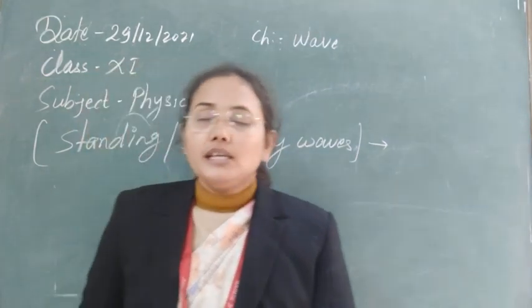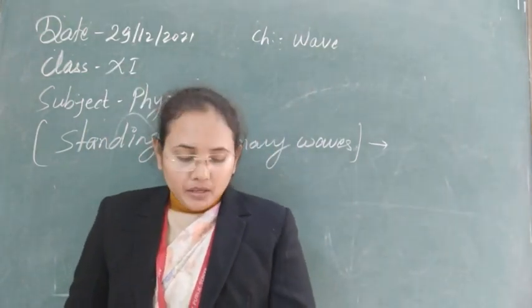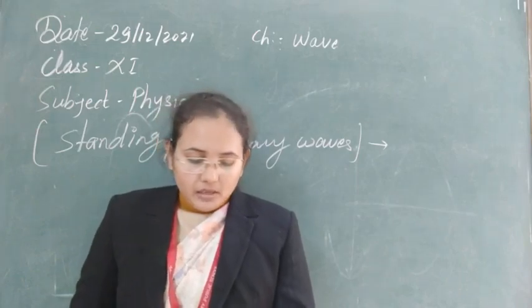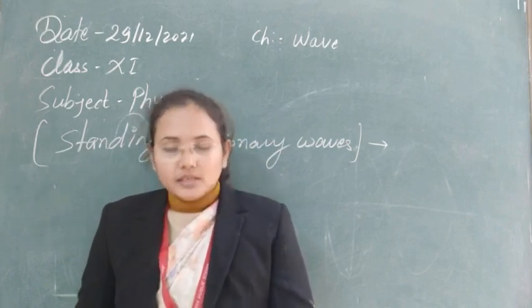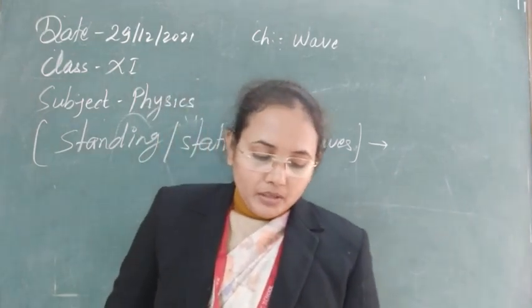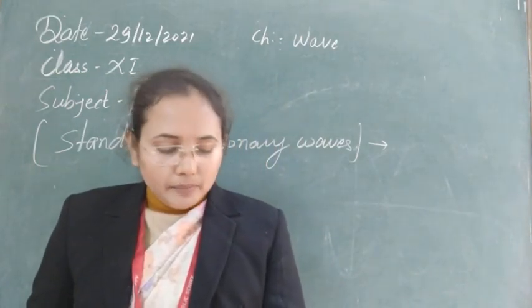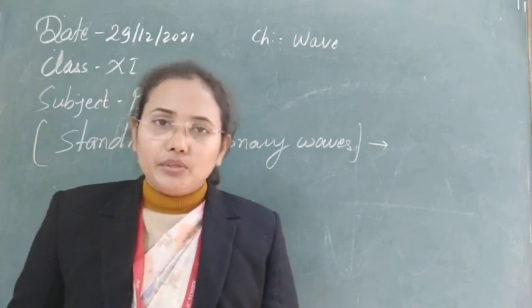Now you can see that stationary waves are of two types, just like the nature of the wave: longitudinal stationary waves and transverse stationary waves. Longitudinal stationary waves are formed by the superposition of two identical longitudinal waves traveling in opposite direction with the same characteristics I have just told.